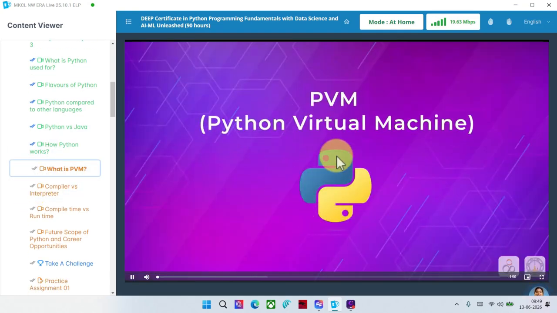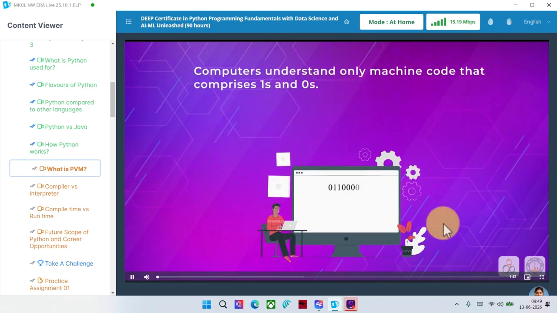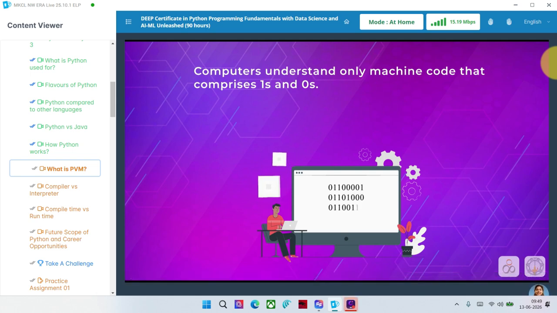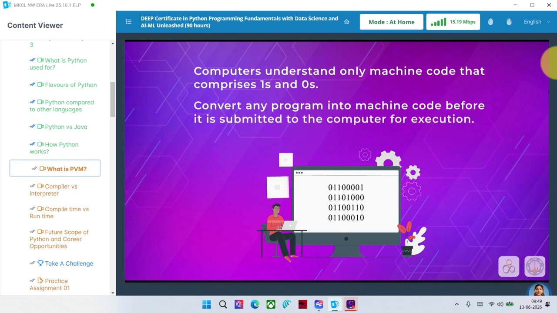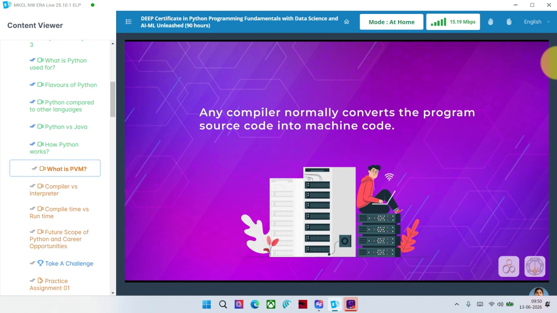Python Virtual Machine. Let's see PVM in detail. We know that computers understand only machine code that comprises ones and zeros. Since computers understand only machine code, we should convert any program into machine code before it is submitted to the computer for execution. For this purpose, we should take the help of a compiler.